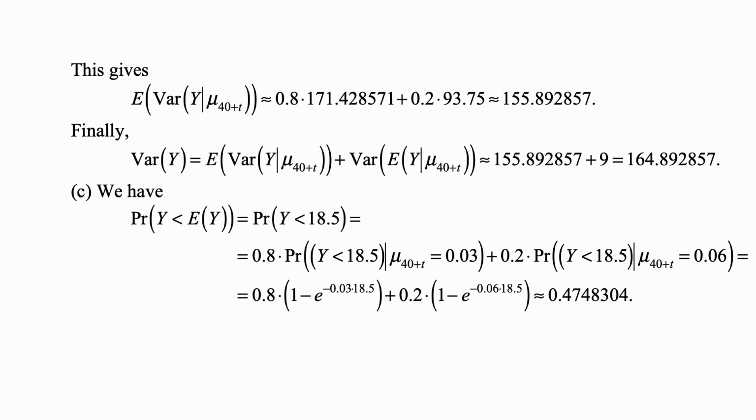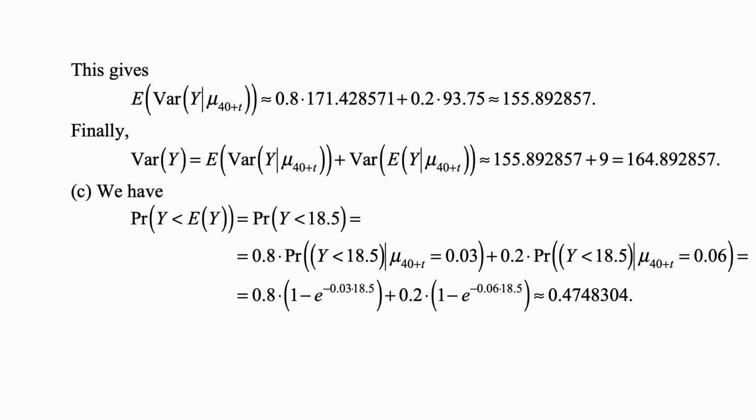Okay, and what is the probability that Y is less than E of Y? What is the probability that Y is less than 18.5? That's 0.8 times the probability that Y is less than 18.5, given that mu is 0.03, and 0.8 is the probability that mu is 0.03, plus 0.2 times the probability that Y is less than 18.5, given that mu is 0.06, and of course 0.2 is the probability that mu is equal to 0.06.